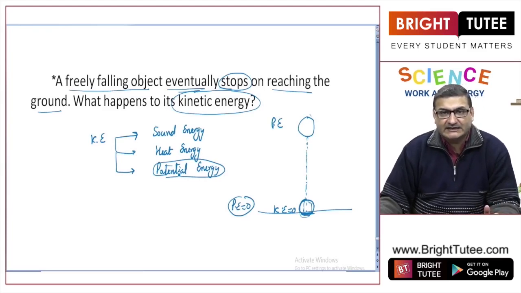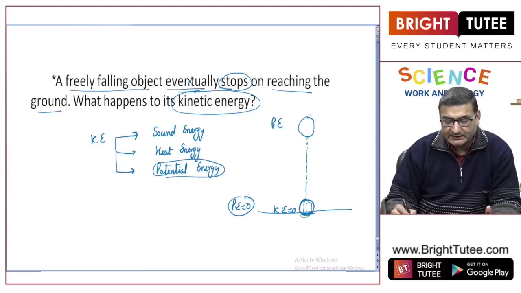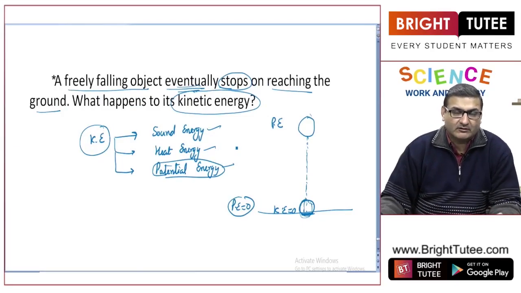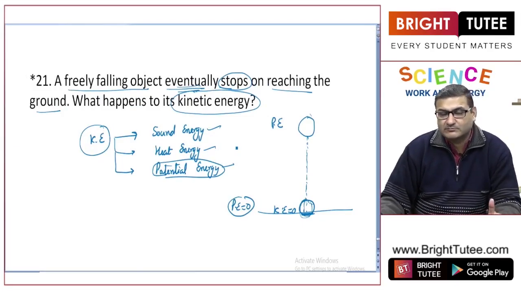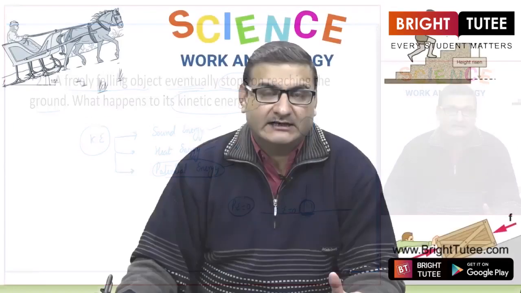So if a freely falling object eventually stops on reaching the ground, its kinetic energy will be converted into either of these forms of energy or all of them to a smaller extent. Got it?